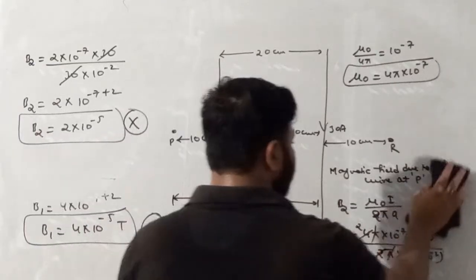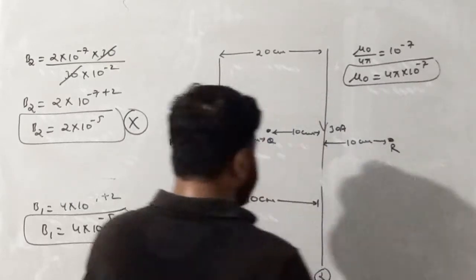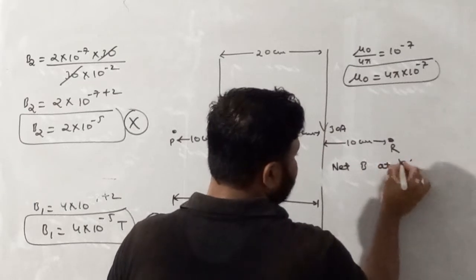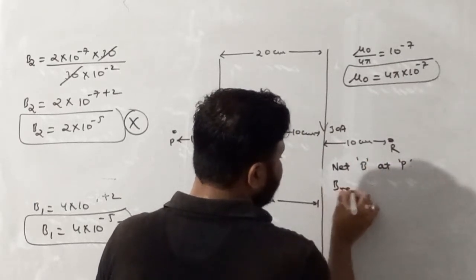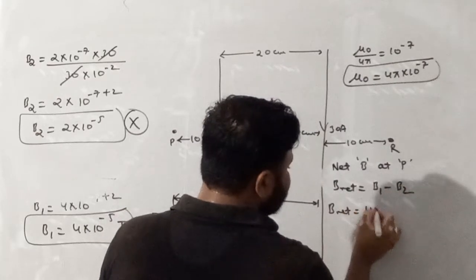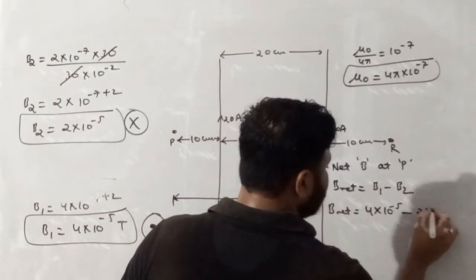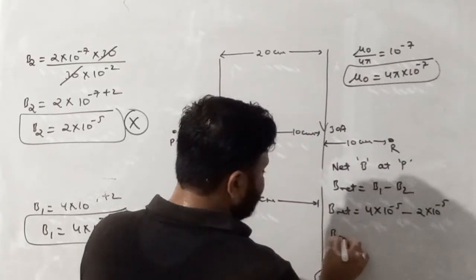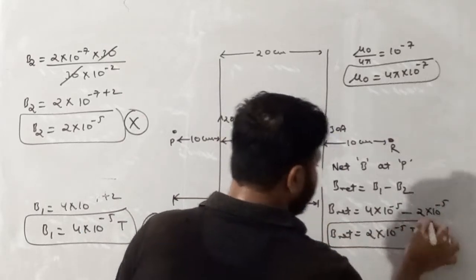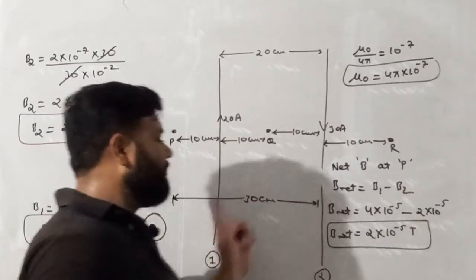So we can write B net is equal to, that is net magnetic field. So net B at P is equal to B1 minus B2. So B net can be written as 4 into 10 raised power minus 5 minus 2 into 10 raised power minus 5. So B net is nothing but 2 into 10 raised power minus 5 Tesla. So this is the value of magnetic field at point P due to both the wires.